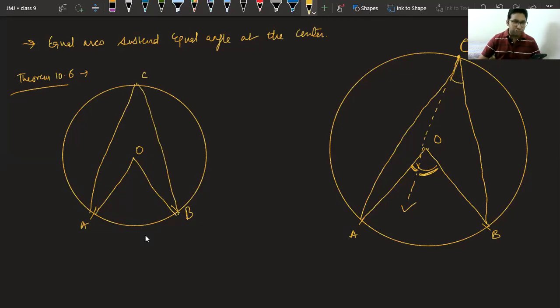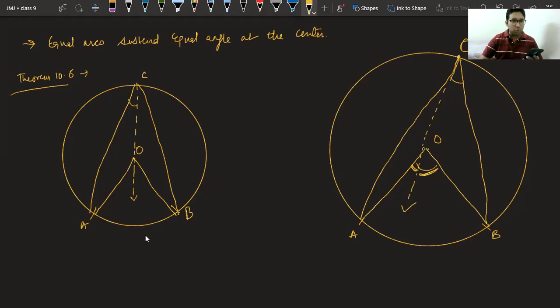To prove this, what we do is we join CO like this. Actually, we are here going to utilize the exterior angle property of a triangle. If you remember chapter number 7, we have learned exterior angle of a triangle is equal to sum of interior opposite angles. Yes class, do you remember that?